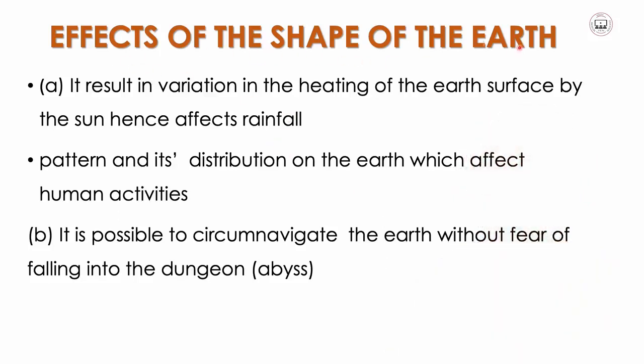So what are some of the effects of the shape of the earth? Some of the effects are that it results in variation in the heating of the earth's surface by the sun, hence affecting rainfall patterns and their distribution on the earth, which affects human activities.